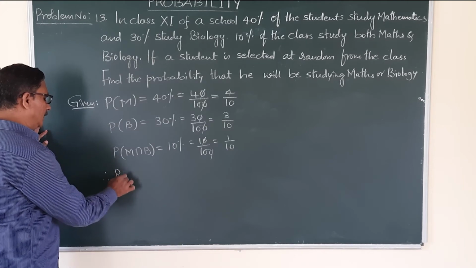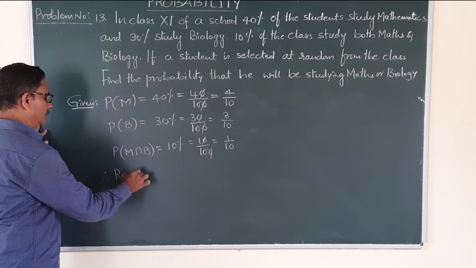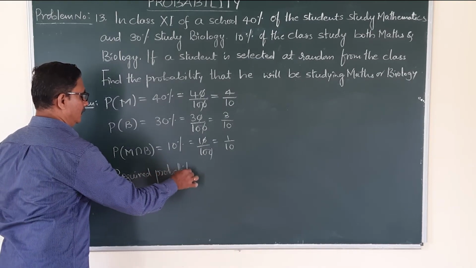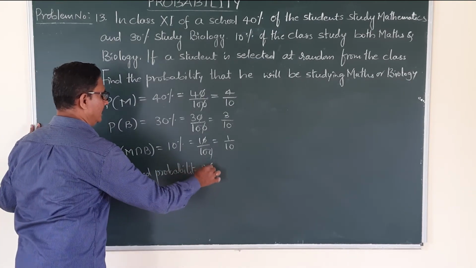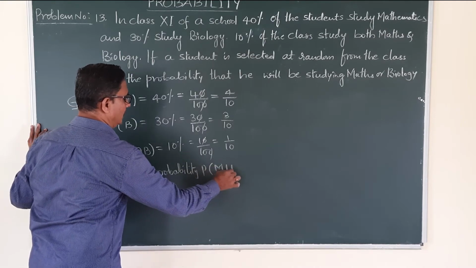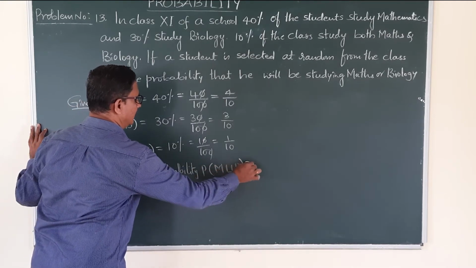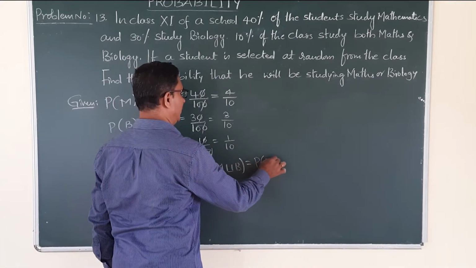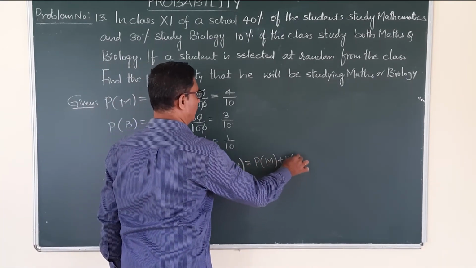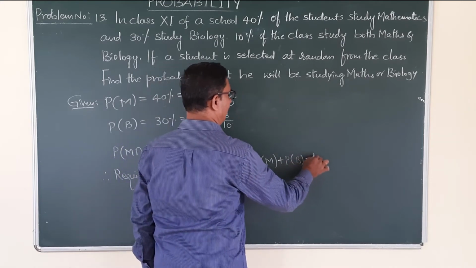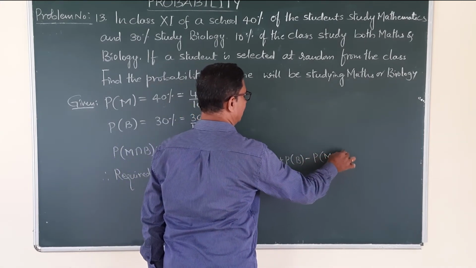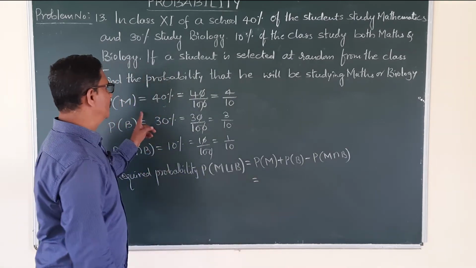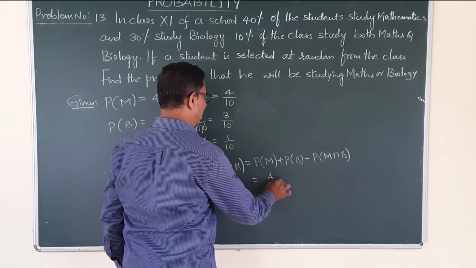Therefore, required probability, that is P of either mathematics or biology denoted by M union B. What is the formula? Probability of M plus probability of biology B minus probability of both mathematics and biology. Substituting the values. What is probability of M? 4 by 10.